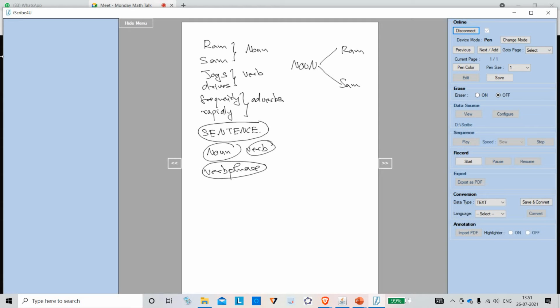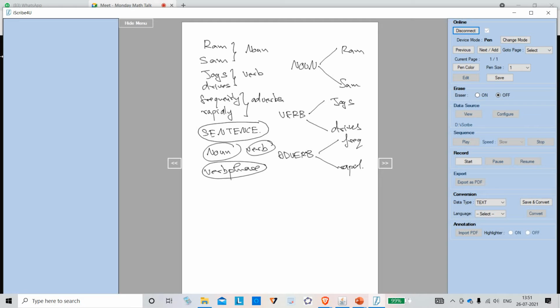Whenever the symbol verb appears, I have two options, jogs and drives. Whenever the symbol adverb appears, I have two options, frequently and rapidly. These are the symbols, the menu.